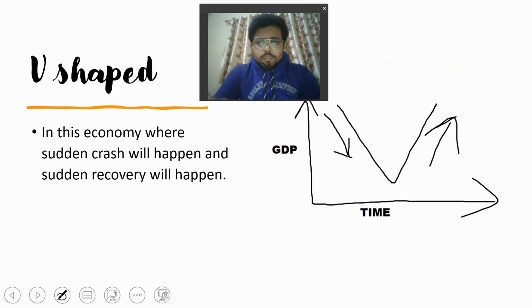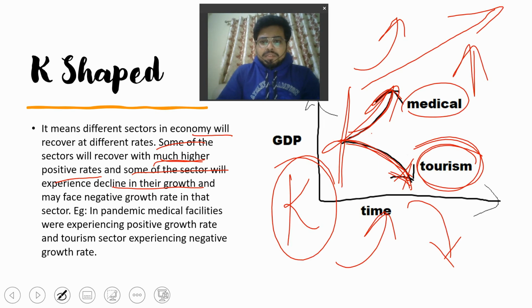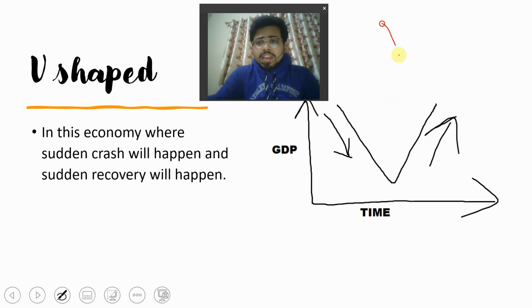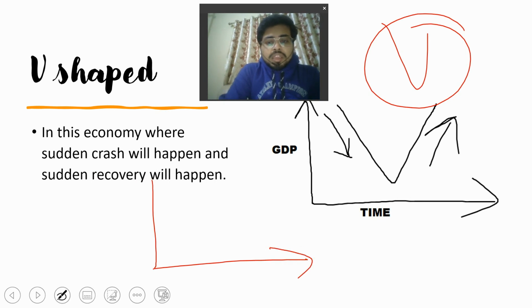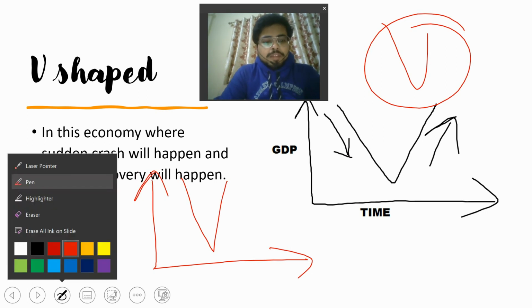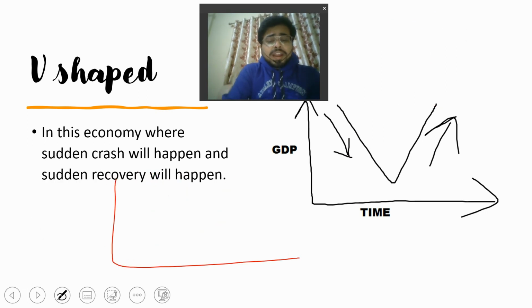So before moving ahead in the lecture, I will clear one thing in this topic. We will see different types of shapes here. Like in the previous slide we have seen K-shaped, in this slide we have seen V-shaped. So just keep one thing in your mind, that the graph will not be exactly like the letter V, it may look different, but the overall structure of the recovery will look like the alphabet.